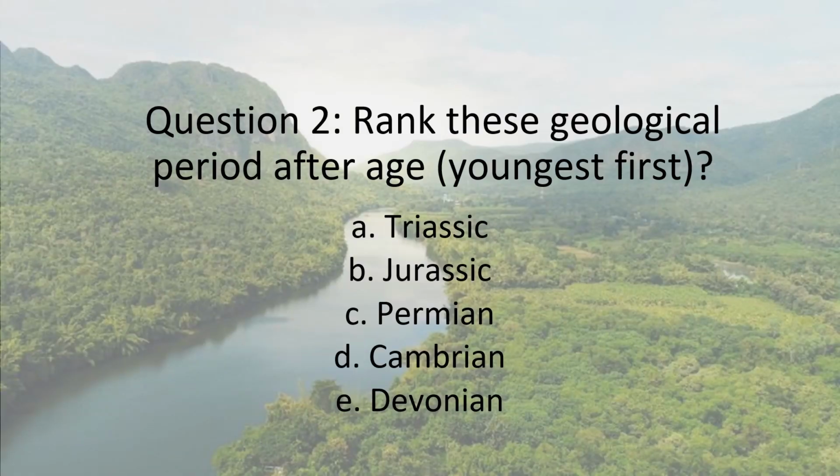So question 2, rank these geological periods after age. So we're going to start with the youngest and then move back in time. So we got A, Triassic, B, Jurassic, C, Permian, D, Cambrian, and E, Devonian. So what is the right order of that? Youngest first. Give you a second or two. To question 3.